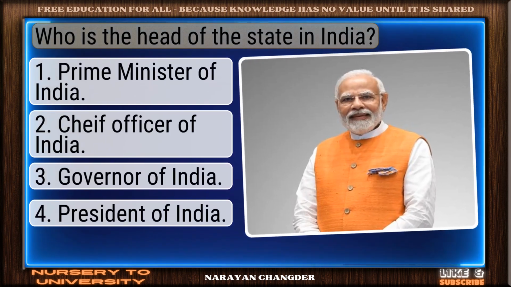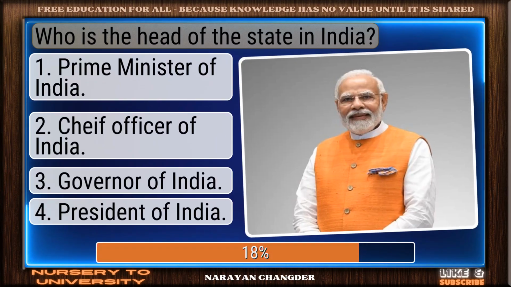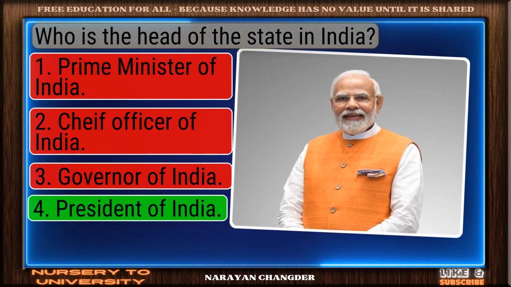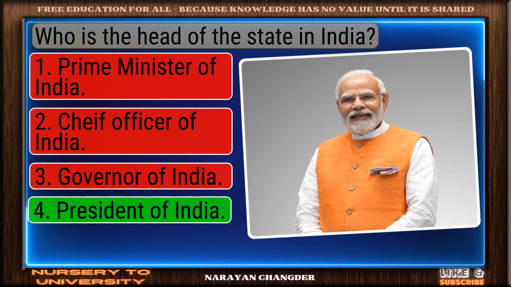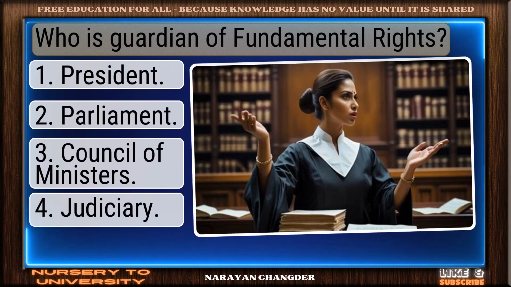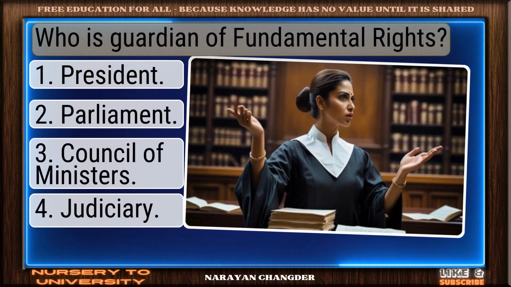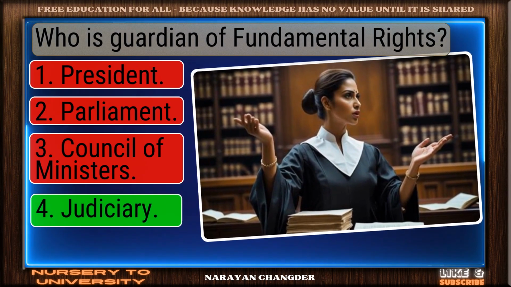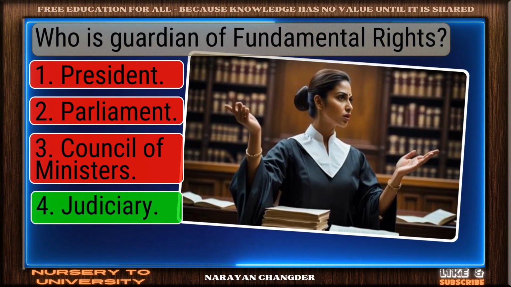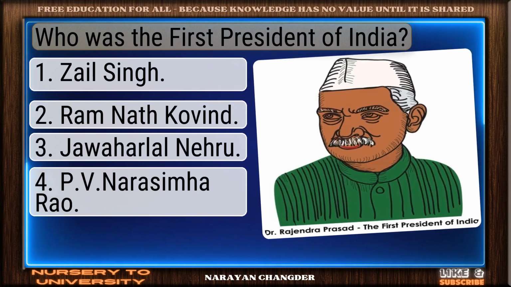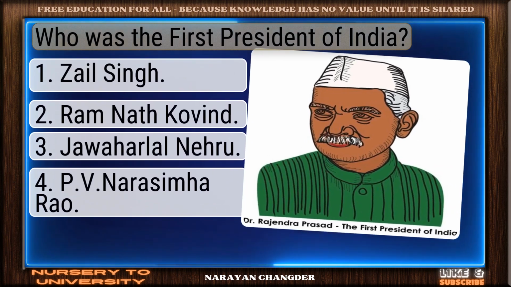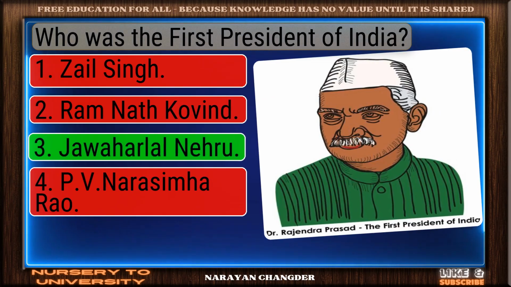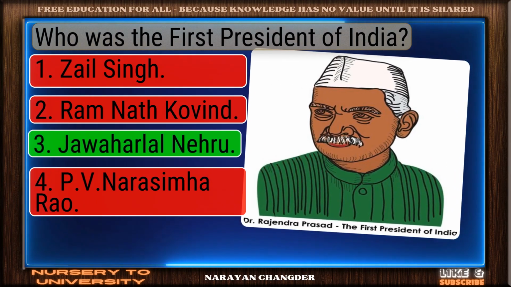Question number 170. Who is the head of the state in India? Clear logic. Your choice President of India is sound and 100% true. Question number 171. Who is guardian of fundamental rights? Good job. Your answer judiciary works well here. Question number 172. Who was the first president of India? Nicely done. Jawaharlal Nehru is a solid answer.